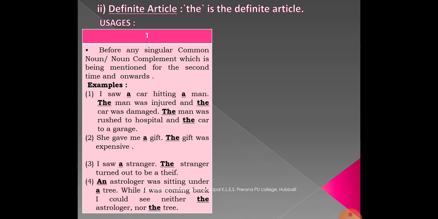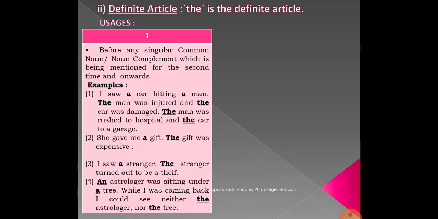Look at the usage. With indefinite articles, the first usage is before any singular common noun or noun complement mentioned for the first time, not the second time and onwards. So in "I saw a car hitting a man", we are mentioning the nouns car and man for the first time. In the second sentence, the man has been repeated, so for the second time we are using that man. "The man was injured and the car was damaged." Even car is used for the second time, so we have used "the".